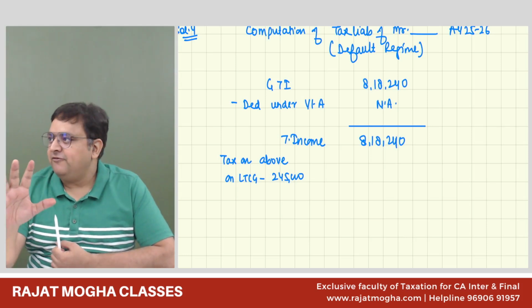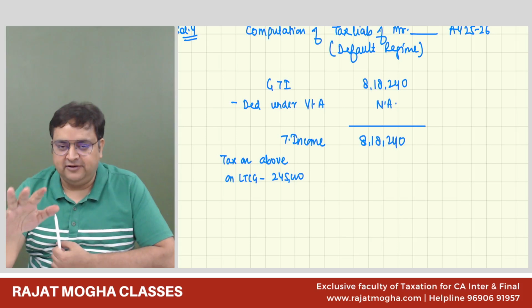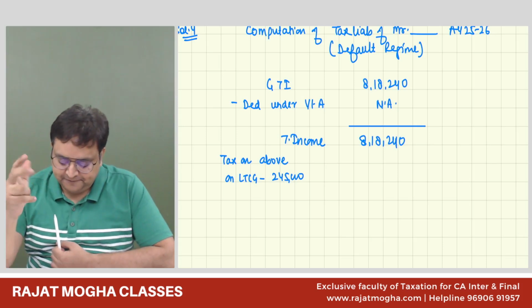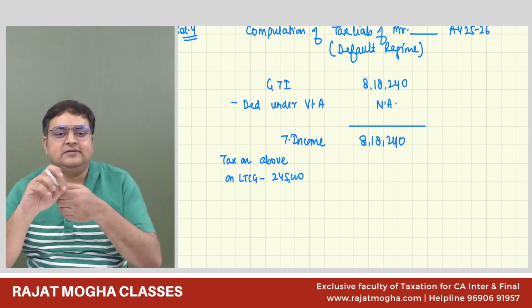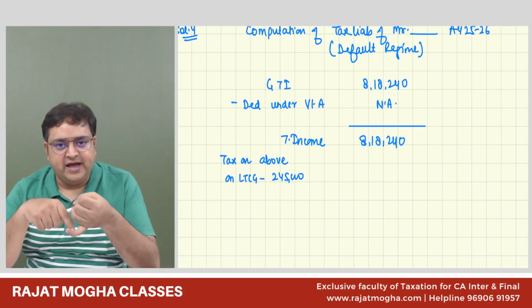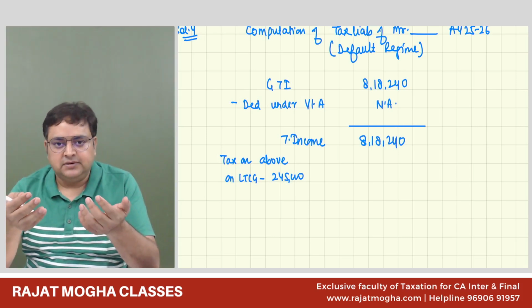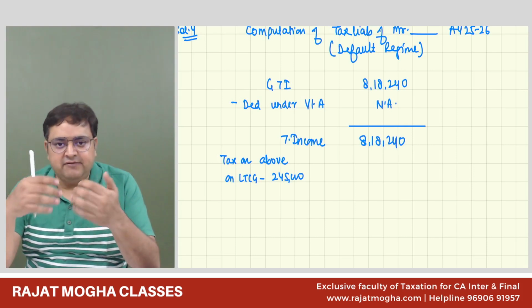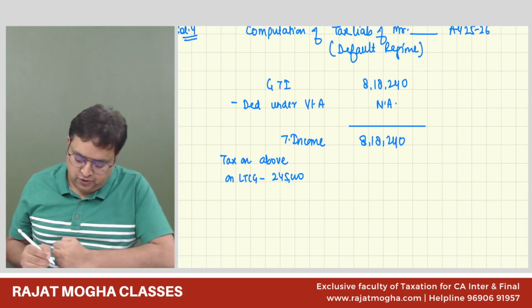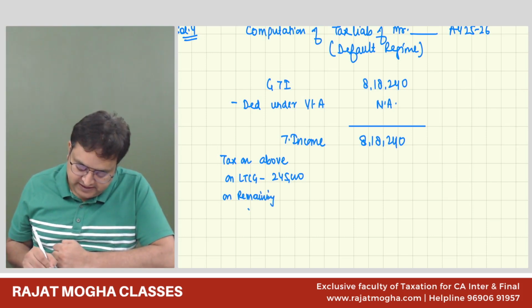Before applying 12.5%, first see if there is any unexhausted basic exemption limit. 111A we don't have. LTCG under 112 we have. 112A we don't have, and casual income we don't have. So the remaining is the balancing figure, taxed at slab rates.